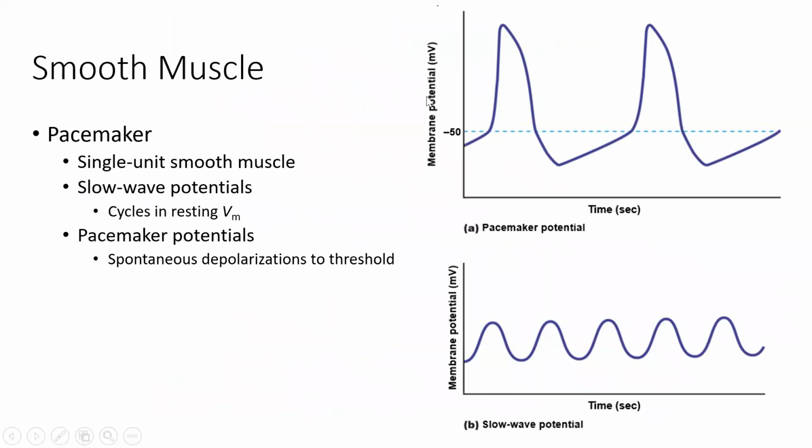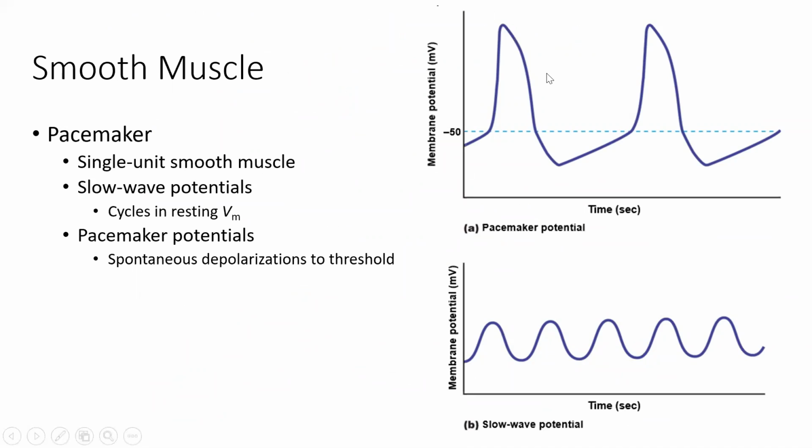All right, so the final thing we're going to look at here is this idea of pacemaker ability or pacemaker potential. This is a phenomenon seen again with single unit smooth muscle as well as cardiac muscle. We're going to talk about this pacemaker ability in cardiac muscle as well.